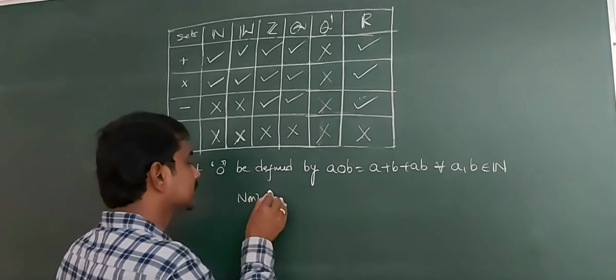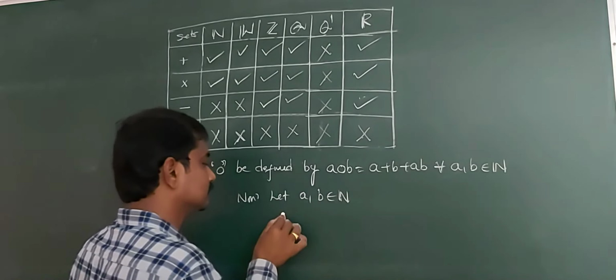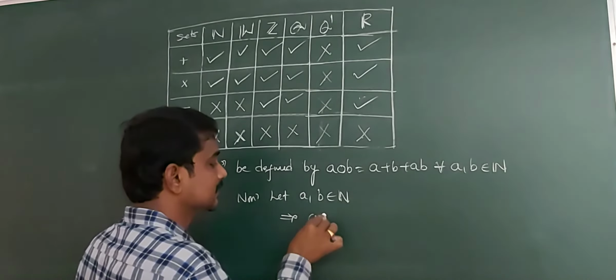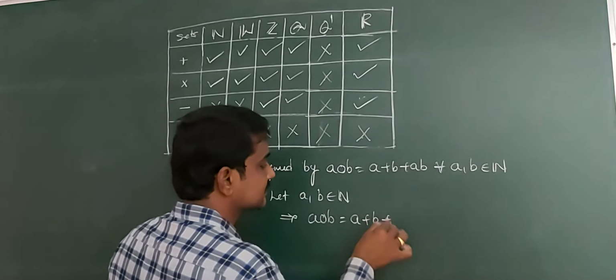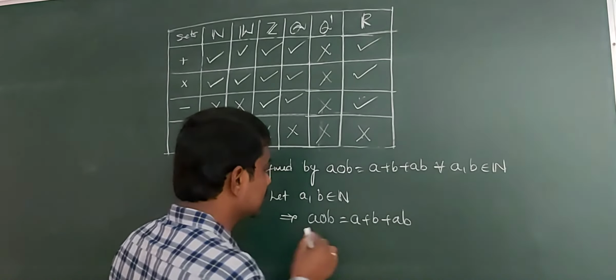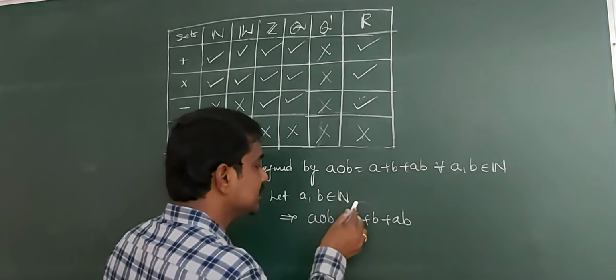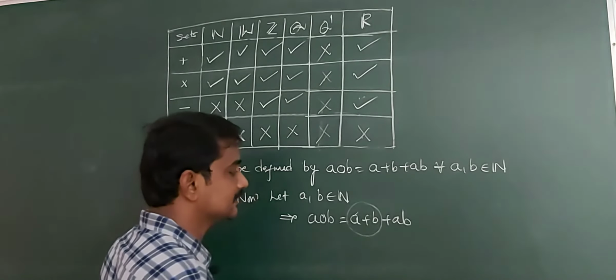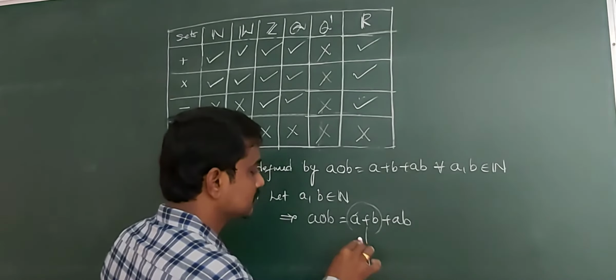Now let a, b belong to N. That implies a circle b equals, we define, a plus b plus ab. Here a belongs to N, b belongs to N. Sum of any two natural numbers is again a natural number, so this value belongs to N.